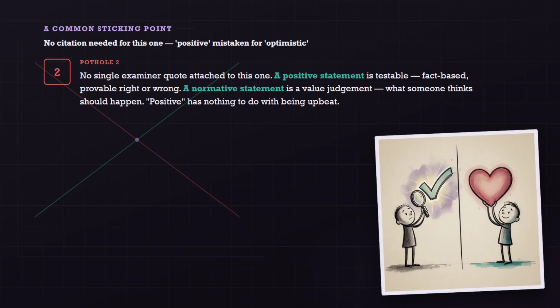Here's a second trap worth knowing, with no single examiner quote attached. Positive economics mistaken for optimistic or good news. A positive statement is a testable, factual claim. It can be checked against evidence and shown true or false. A normative statement is a value judgment, what someone thinks should happen. Positive here has nothing to do with being upbeat. It means fact-based, not opinion-based.